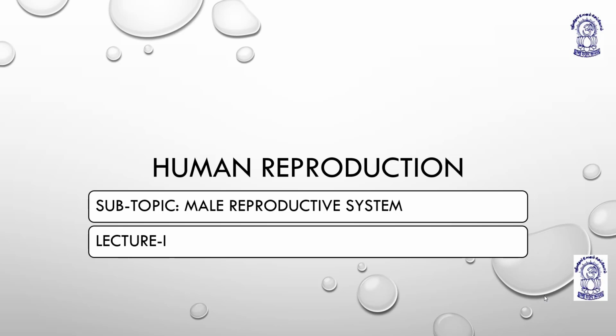I will be taking zoology, means animal science. This is the very first lecture introducing you to class 12 biology, that is human reproduction. The lectures are divided into different phases, means the subtopics. So we are having the very first topic, that is male reproductive system. Now coming to the male reproductive system, this is the first lecture.